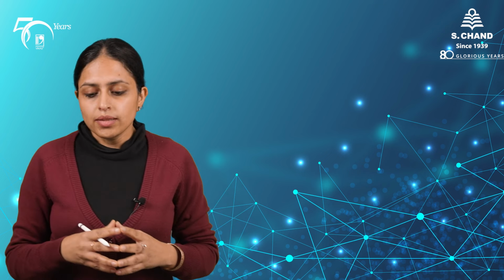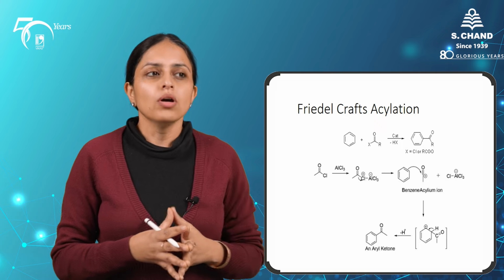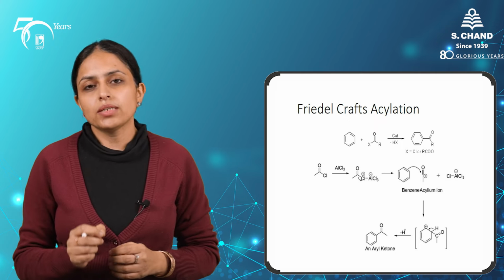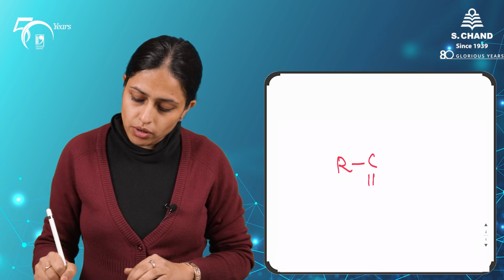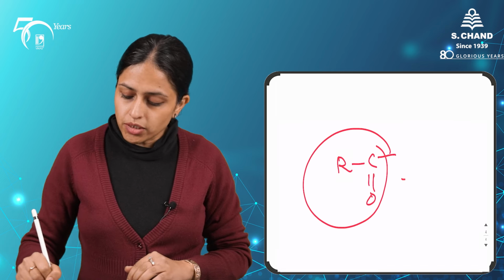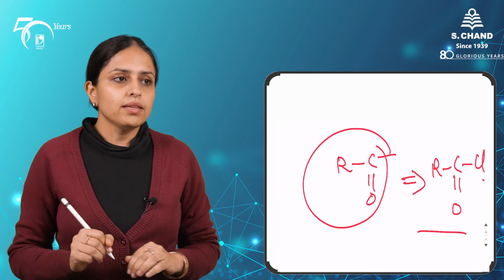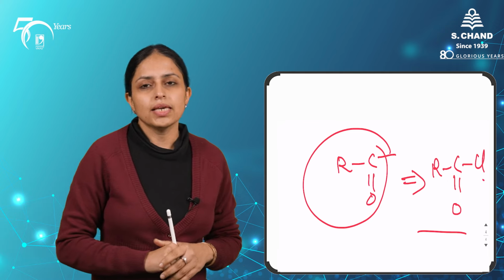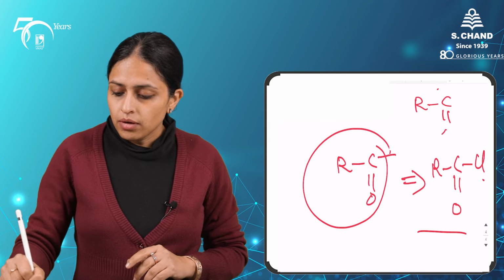And the last set of the reaction which aromatic hydrocarbons undergo is Friedel-Craft acylation reaction. This we have already encountered at many places in our previous videos also. Friedel-Craft acylation, as the name suggests, is the introduction of acyl group into the benzene ring, and the precursor for this is acyl chloride, again in the presence of Lewis acid AlCl3. So the electrophile will be acylium ion.